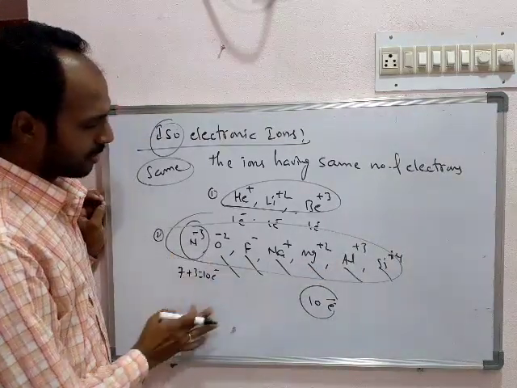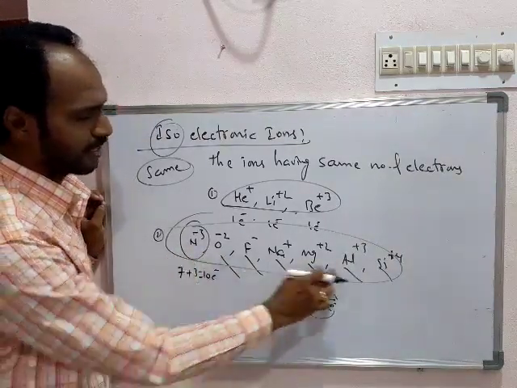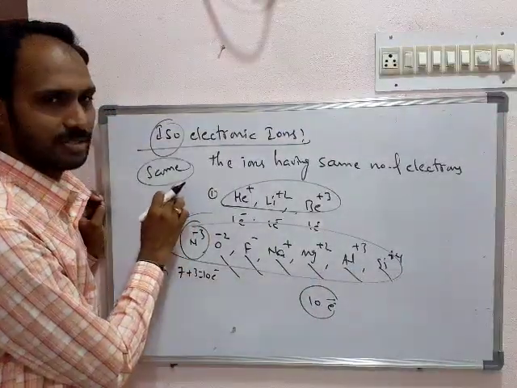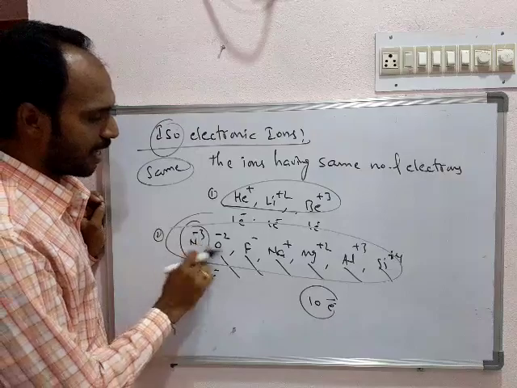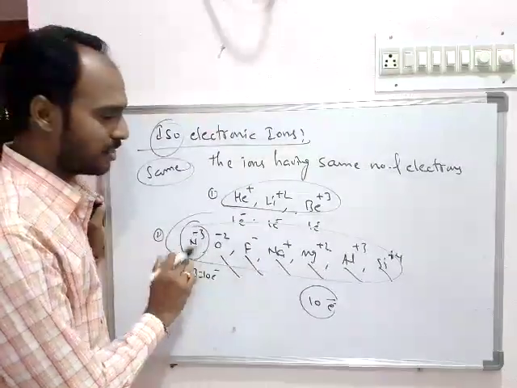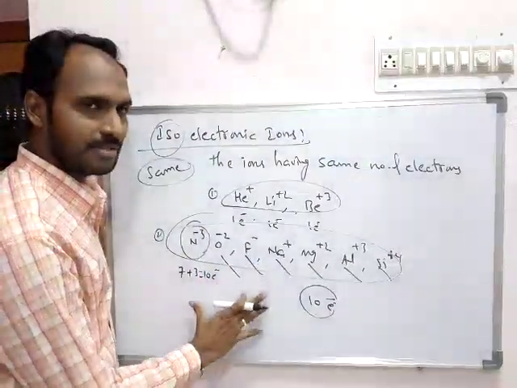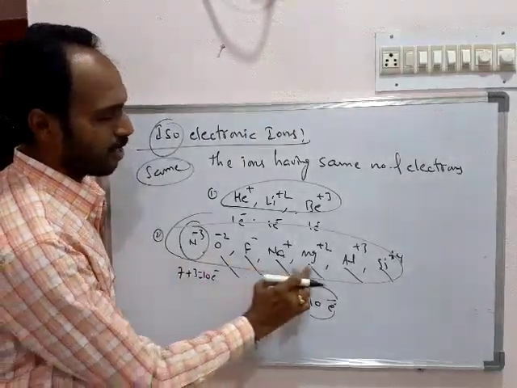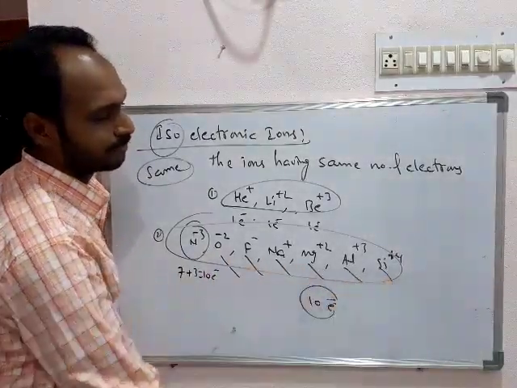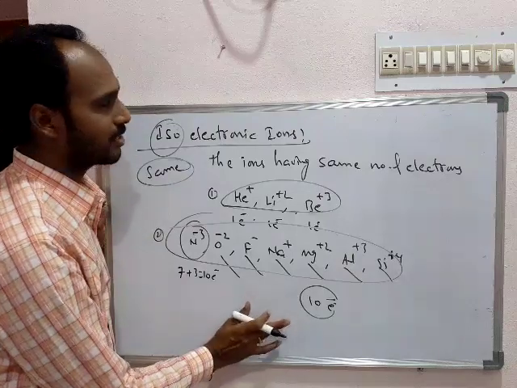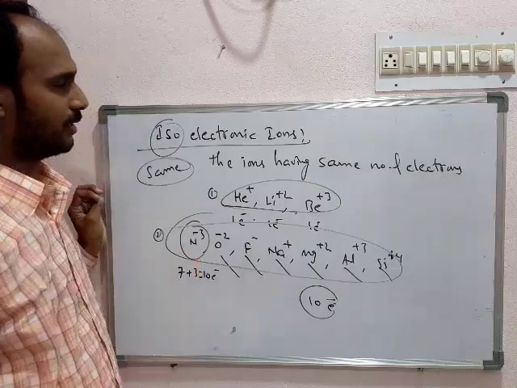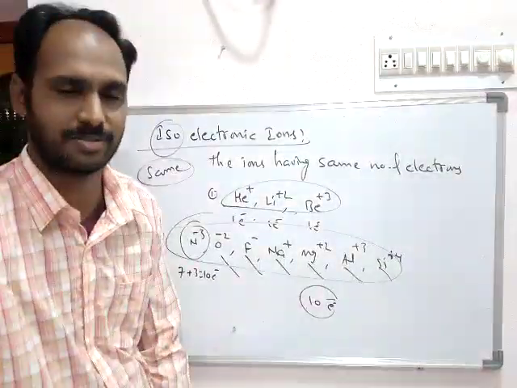As we arranged here, the atomic numbers increase one by one, and this series is known as an isoelectronic series. The series of ions having the same number of electrons arranged in increasing order of their atomic number is called an isoelectronic series. So this is about the general properties of atoms. Okay.